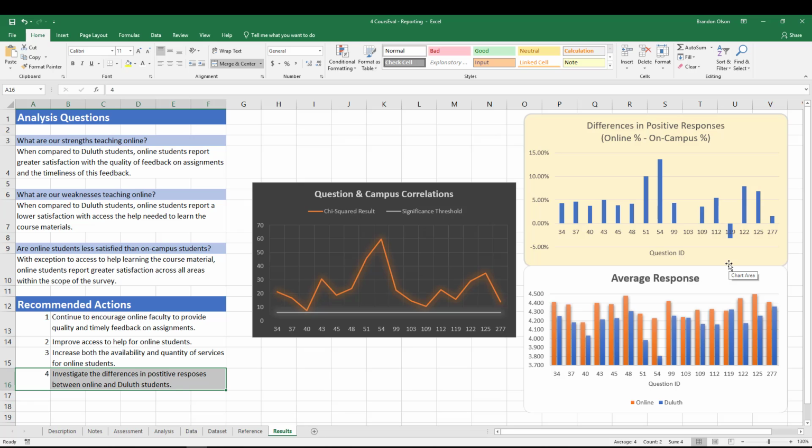So this is the results of the survey, taking a look at the result of the analysis, visualizing them, and then placing them in context of the problem that we're trying to solve and the research questions that we asked. As you can see, the results of the analysis, aided by our visualizations, really help us answer those research questions. So we just completed the complete analysis of this course survey data, and we're able to successfully come up with an action plan to address the problem that we're facing based on the results of our surveys.